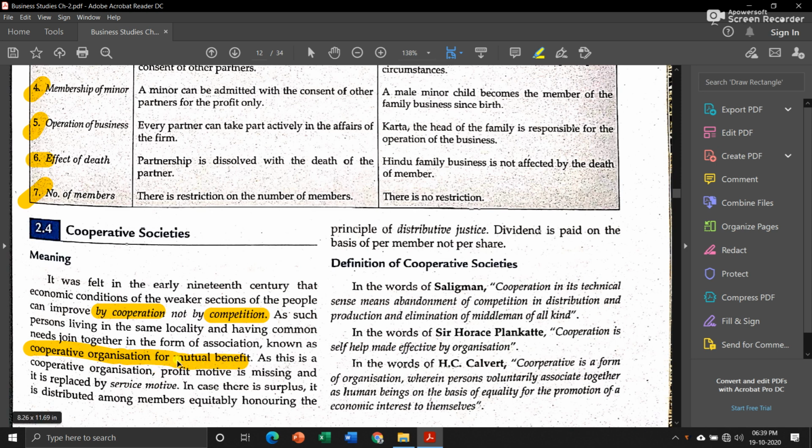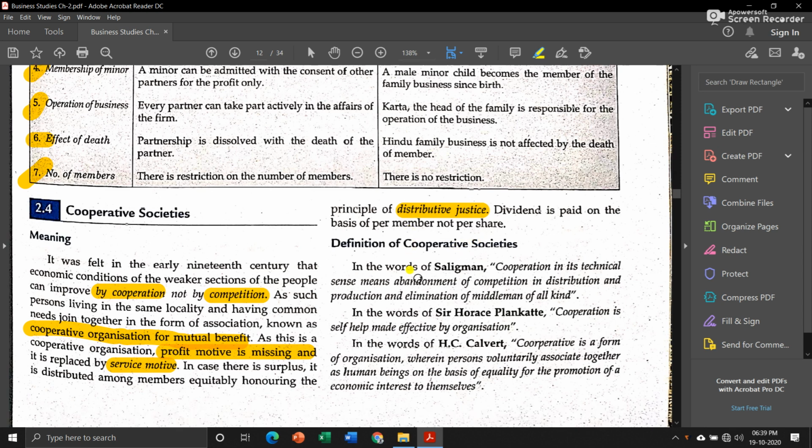Since they are working for their mutual benefit, profit motive is missing in this cooperative society, and it is replaced by service motive. In case there is surplus, it is distributed among members equitably, honoring the principle of distributive justice. Means even after doing business, after the needs of the members are fulfilled, if there is surplus, then that surplus amount of money will be distributed among all the members.